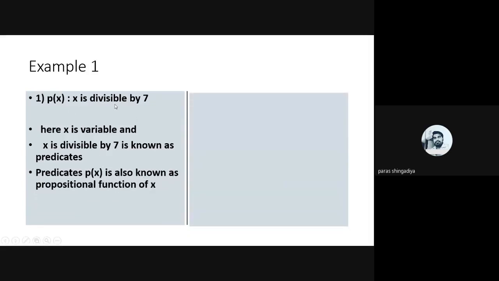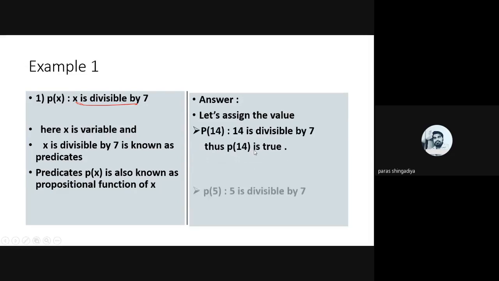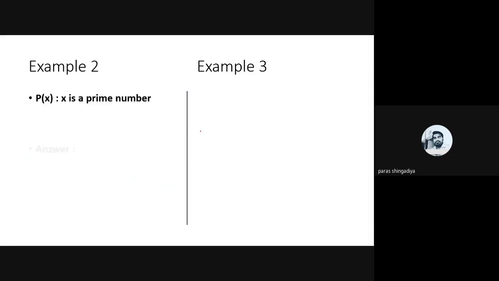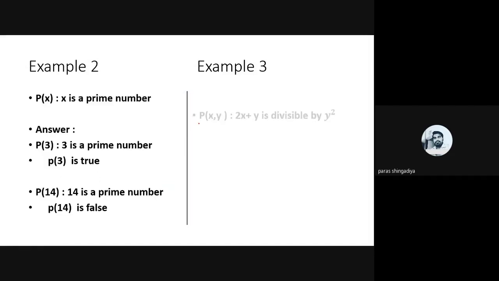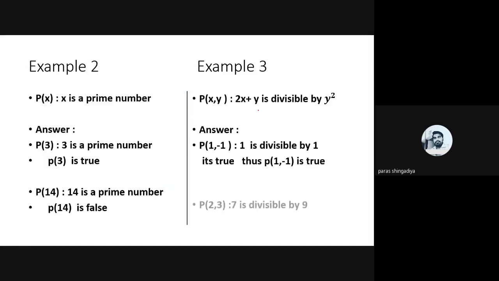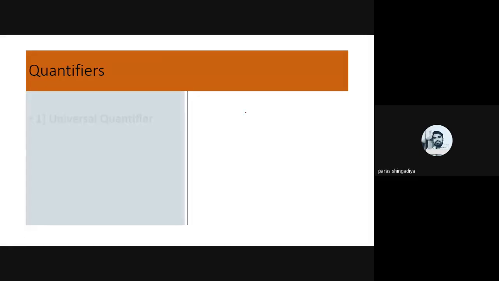A predicate is given as x is divisible by 7, so for which x does it become true? Means for which value of x does P(x) become true, and for which value of x does P(x) become false. So P(14): 14 is divisible by 7, that is true in mathematics, so it is a true output. And 5 is divisible by 7, that is not true, so P(5) is false. After that, the second one, x is a prime number. The third one, 2x plus y is divisible by y squared.